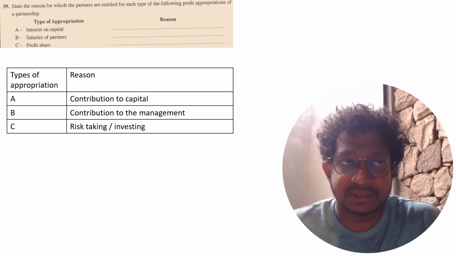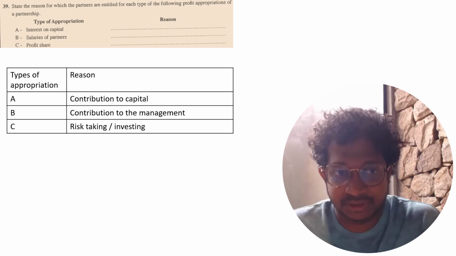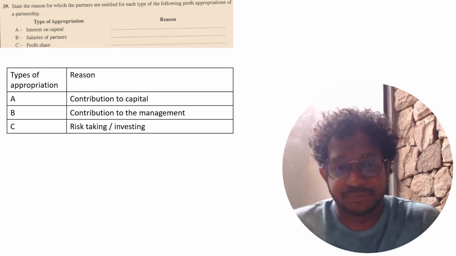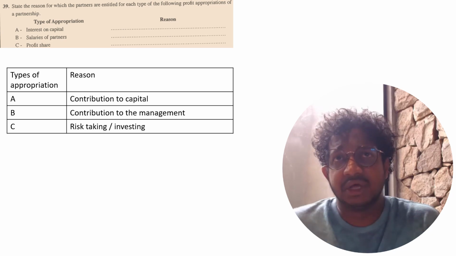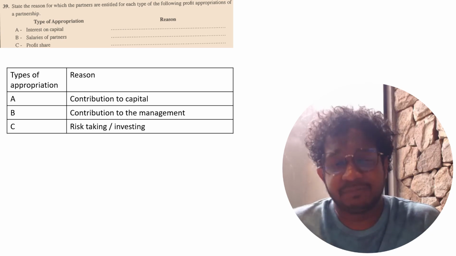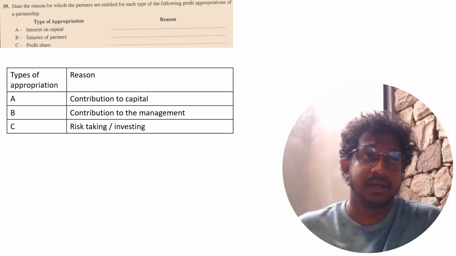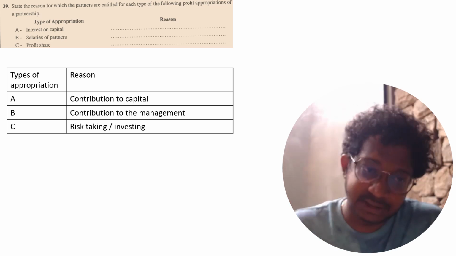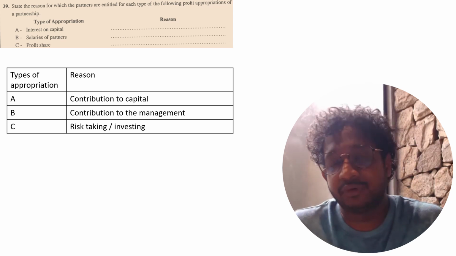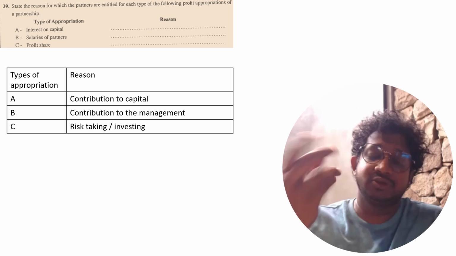And salaries of partners: when the partners contribute to the management, partner salaries should be paid. And profit share: if you invest in any type of business, you are taking a risk, and for that risk you get a profit. So in a partnership, profit share is given for the partners' risk taking by investing money in the partnership.